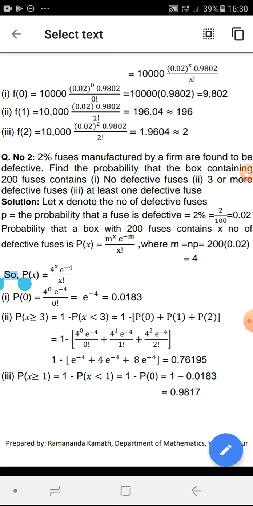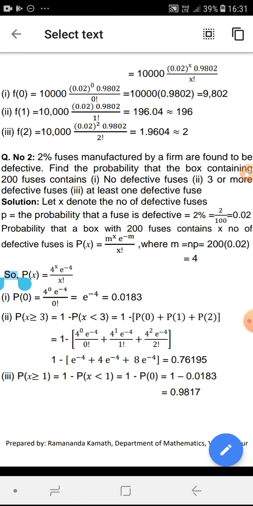Means whatever the number of fuses the company manufactures, among that 2% are defective. That means the probability that a fuse manufactured by the company is defective is 2%, means 2 by 100, 0.02. Probability that a fuse is defective is 0.02.